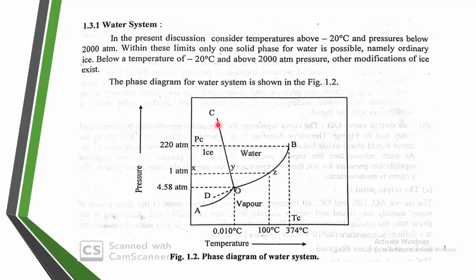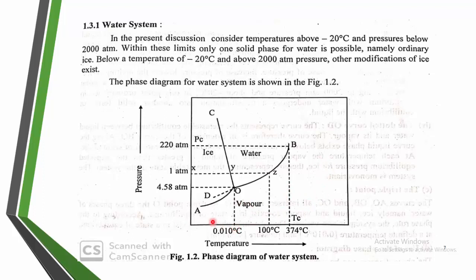This is one curve. In this sketch, try to understand: this area means AOC. In this area the water is in the form of ice. Here in COB, in this area, try to observe my pointer, the whole system is water, that is in the liquid phase. But in the AOB area, the whole of the water is in the vapor phase, that is, in the gaseous phase.